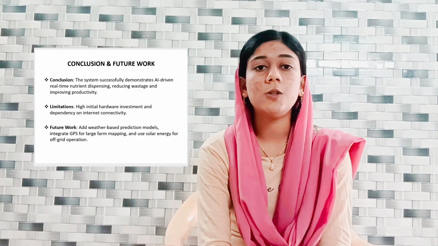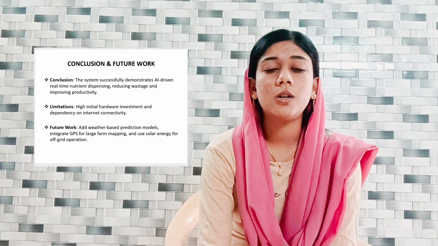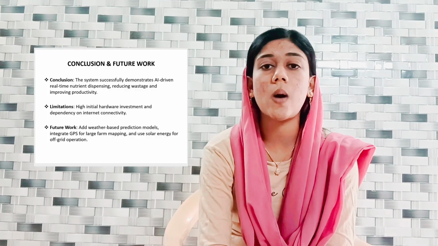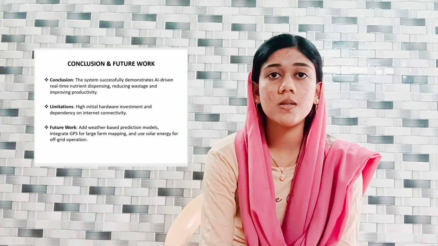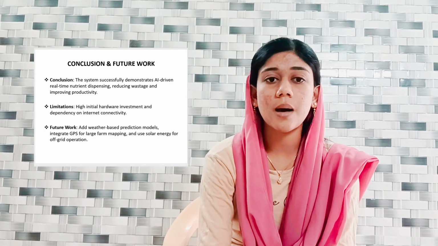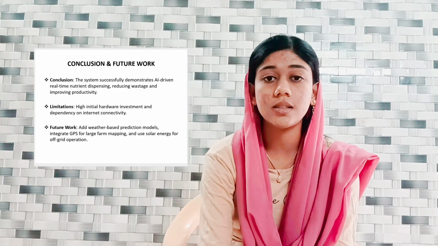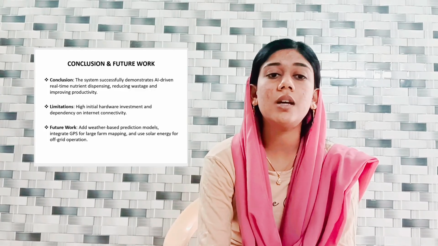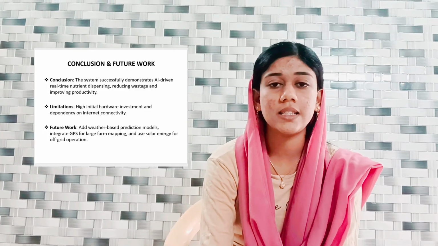Then last is the conclusion, limitation and future work. So to conclude, our system monitors soil in real time and supplies nutrient only when required and in the right amount. This helps in reducing fertilizer wastage and improves the overall crop productivity. However, there are some limitations like high initial cost and a need for internet. In future, we can improve this system using weather prediction, GPS and solar power to make it more efficient.